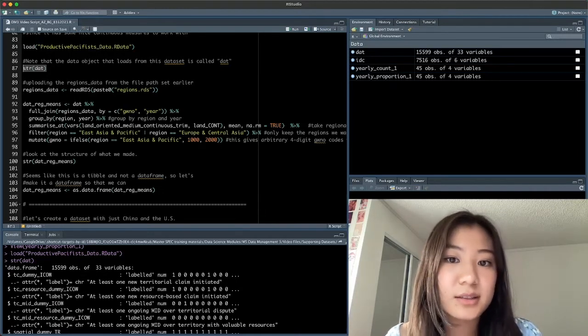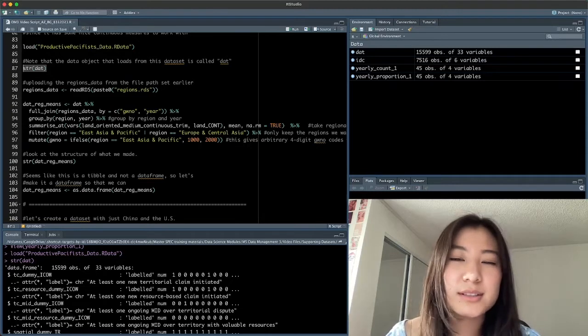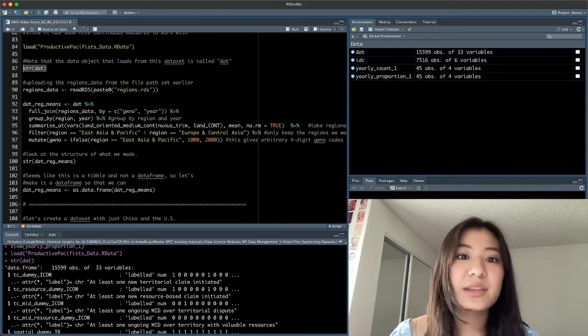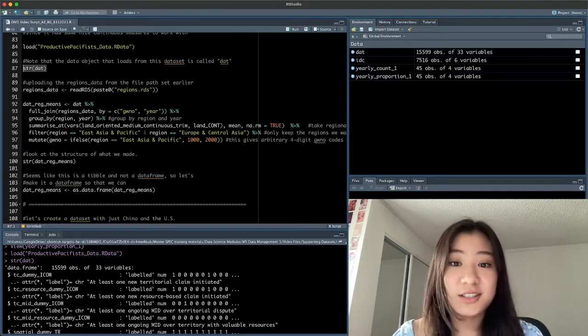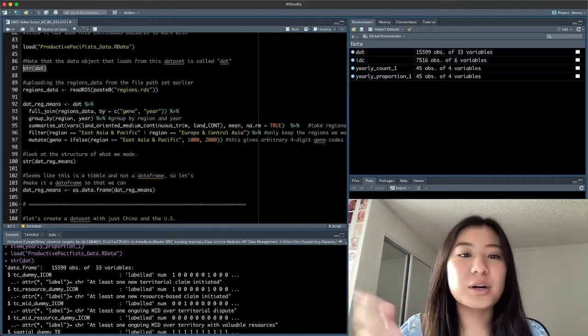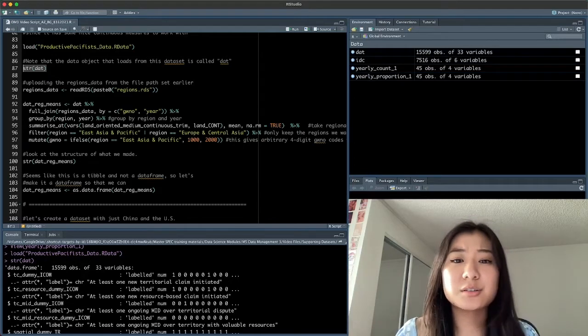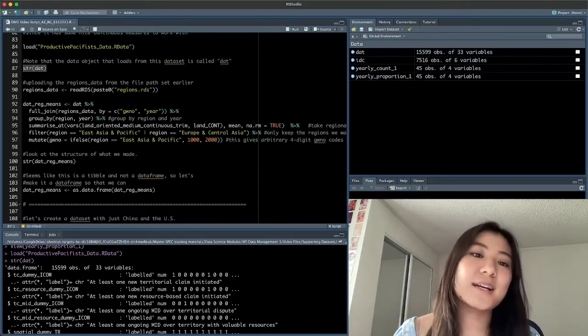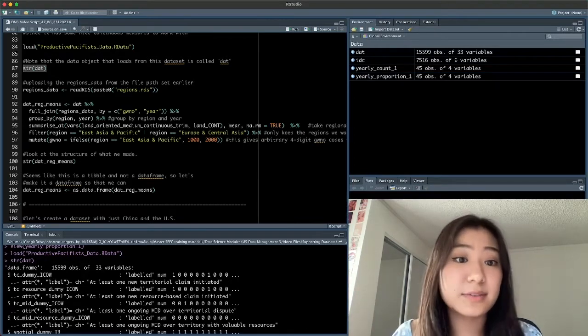To make that comparison, we're going to need two different units of analysis in the same data set, country year units and region year units. Because we want to compare what is going on in Europe and Asia in general to what is going on at the same time in the US and China specifically.